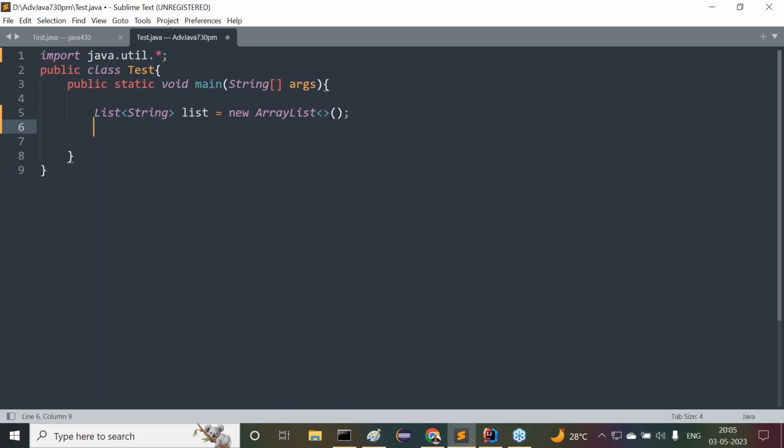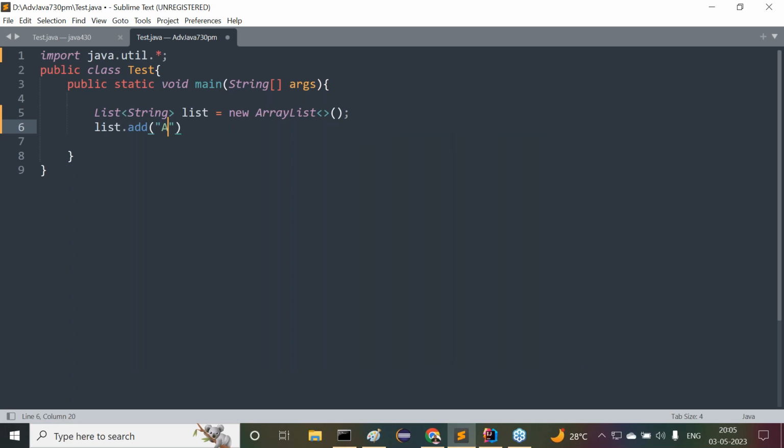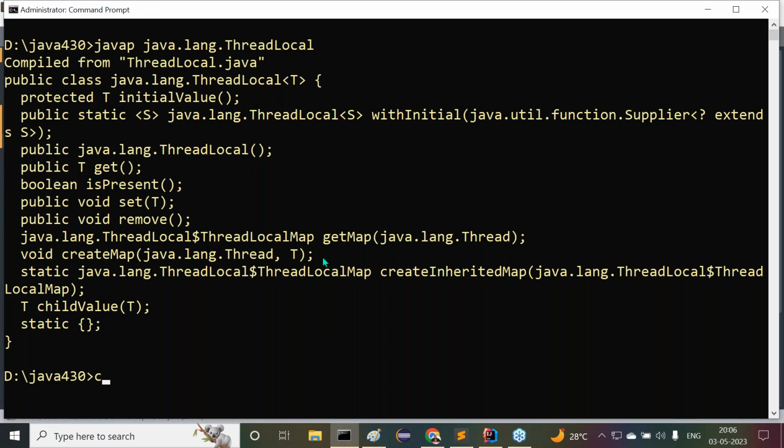Then after this, once we created the list, inside this list we are able to add only which data? Only String is the type we specified here. Only String type data we are able to provide to the list object. So now I need to provide list.add of, say for example, a. Tell me, list.add of 1 2 3, is it possible? No, it is not possible. We get a compilation error, incompatible types. See this one, incompatible types, we are able to get an error here.